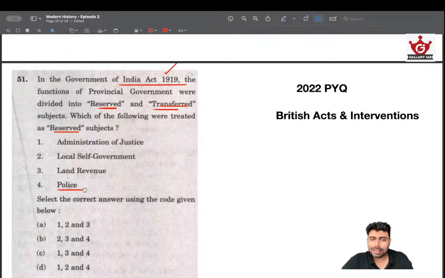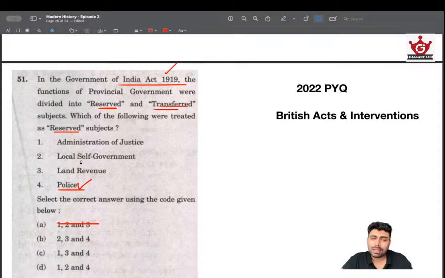So which subjects are possible to be treated as reserved ones? Will police be treated as a reserved subject or a transferred subject? Reserved meaning the British will be keeping it for themselves to exert maximum control. So will the police be kept as a transferred subject and made accountable or under the control of the elected representatives of the provinces? Absolutely no chance. Police will definitely be kept in their control only. So that's one thing that we can select. So options without 4 we can eliminate.